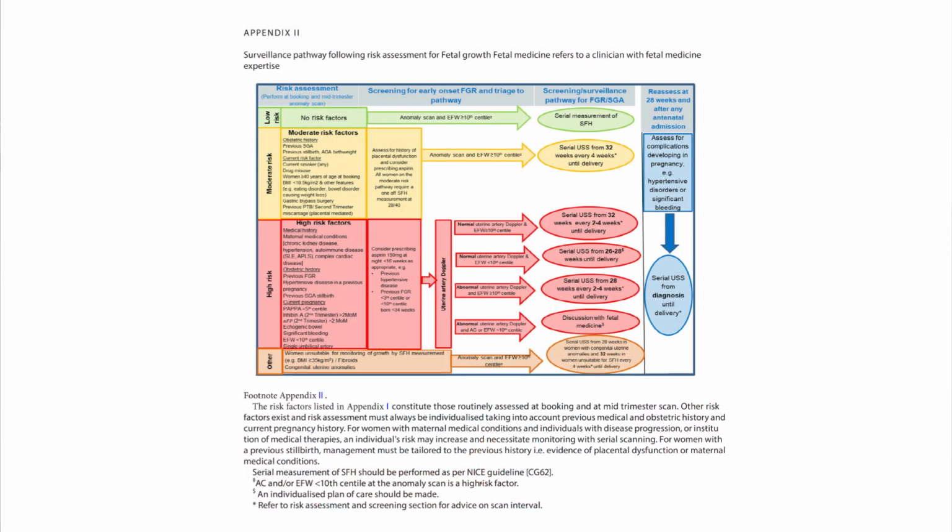If she has moderate risk factors, which include previous history of SGA, previous history of stillbirth but where the stillbirth was for appropriate gestational age, previous history of preterm birth or mid-trimester loss, maternal age more than or equal to 40, BMI less than 18.5, some eating disorders, gastric bypass surgery. So these are all moderate risk factors.